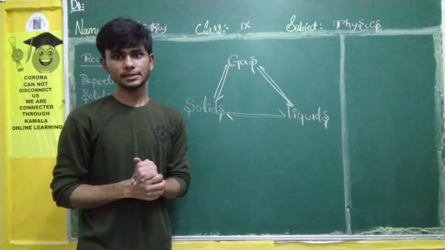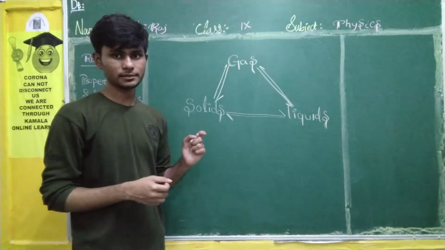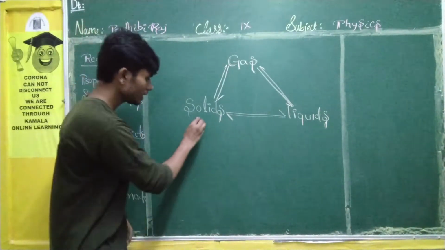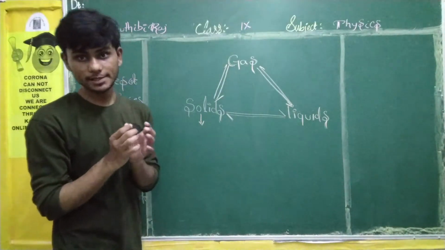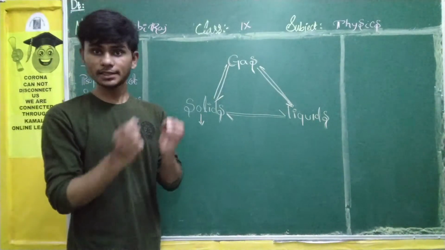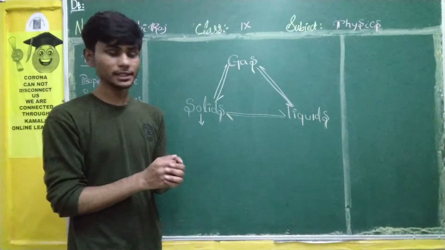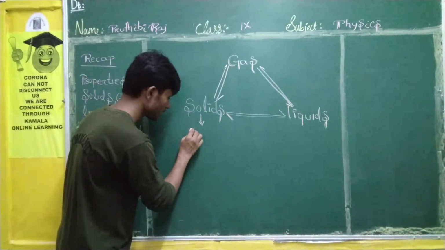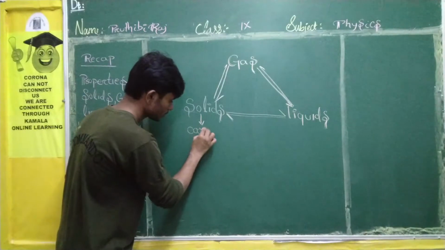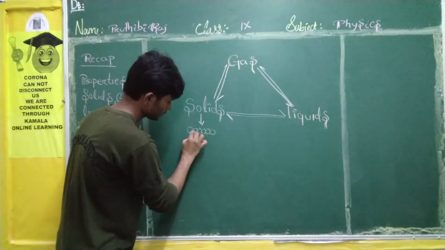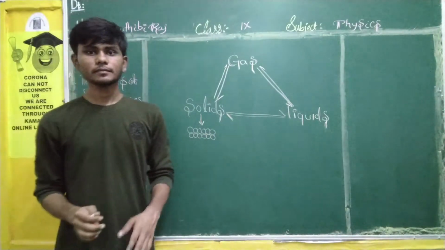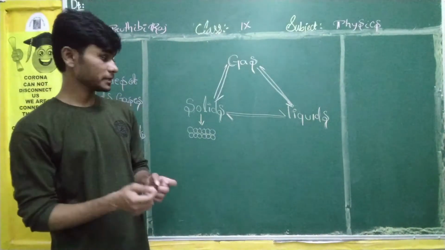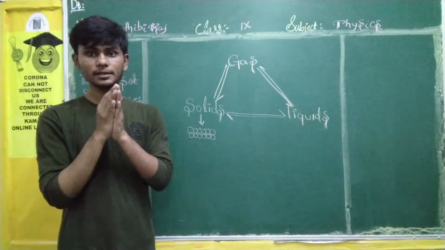First thing is, why are they solids? They are solids because the particles inside them, which make it an object, are closely packed. The particles present in solids are very closely packed.